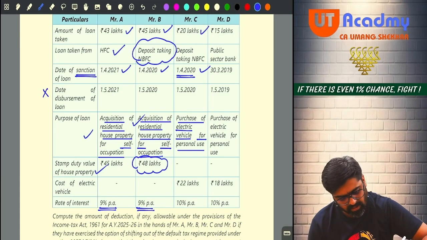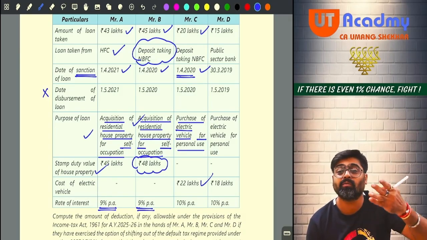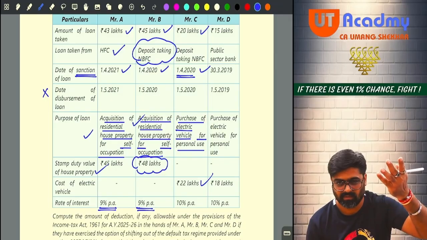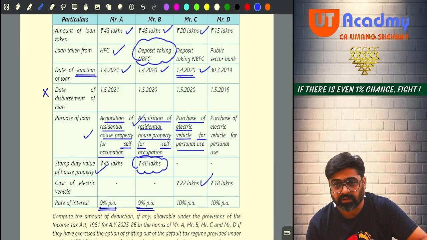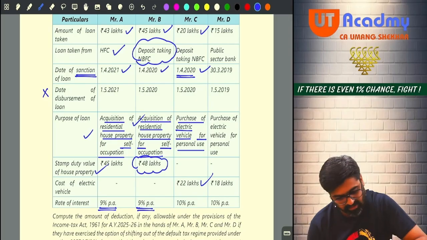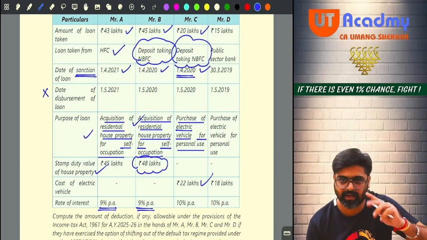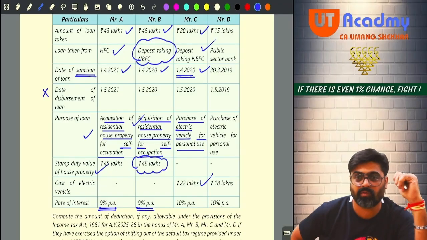Value of the property, value of the electric vehicle immaterial. I don't want to see how much was the cost of the vehicle. Yes or no? Now date of sanction, and the loan must be taken from any bank or specified NBFC. The specified NBFC, yes, correct. So this is also good. All the conditions of 80EEB are fulfilled.